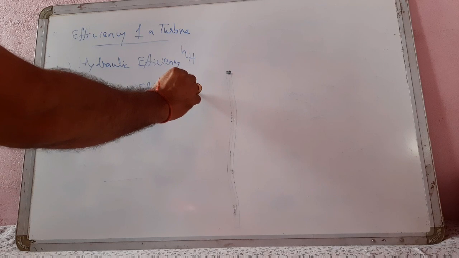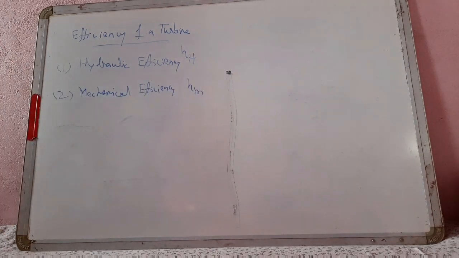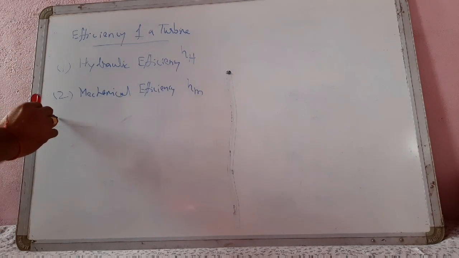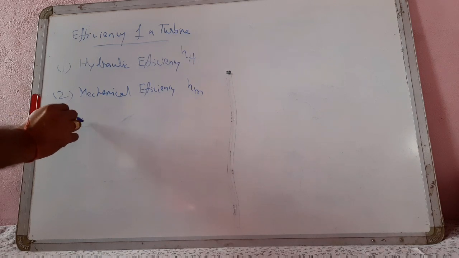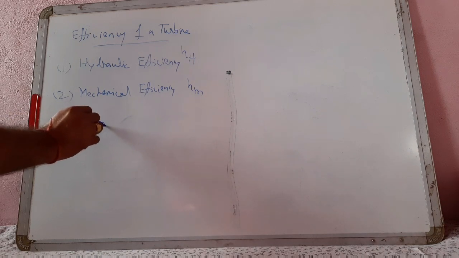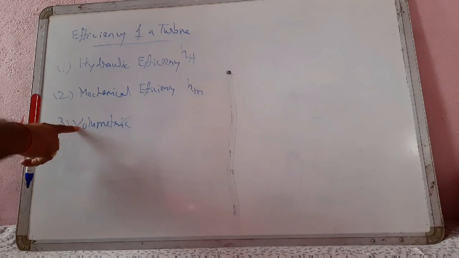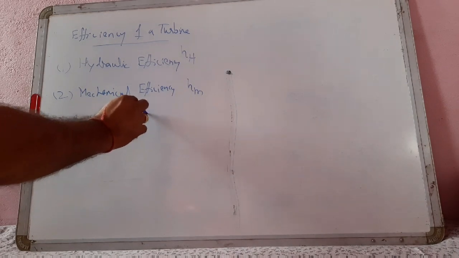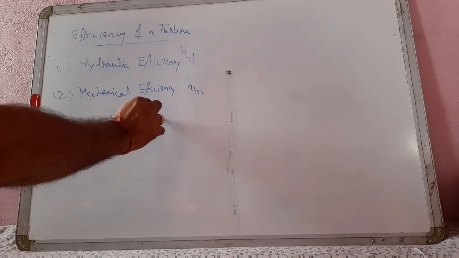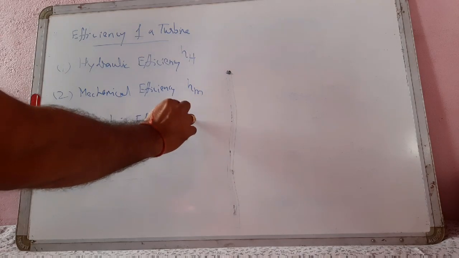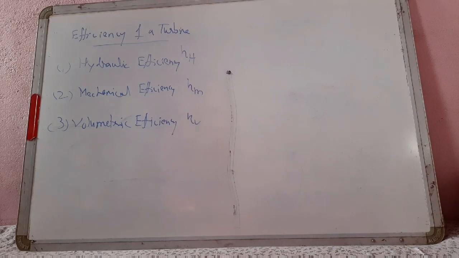Efficiency, eta mechanical. Next is volumetric efficiency, eta volumetric.